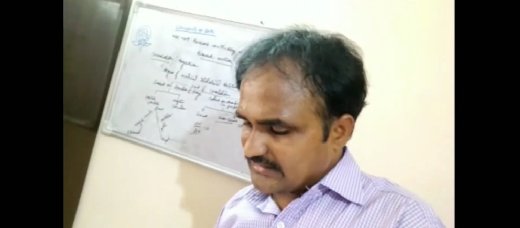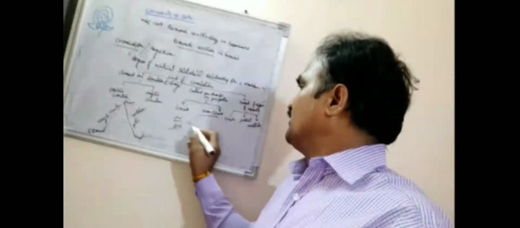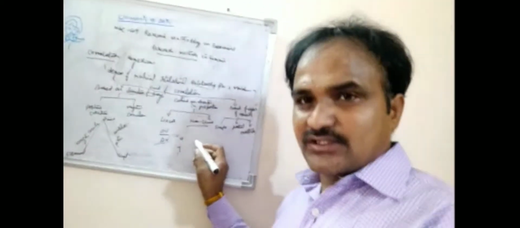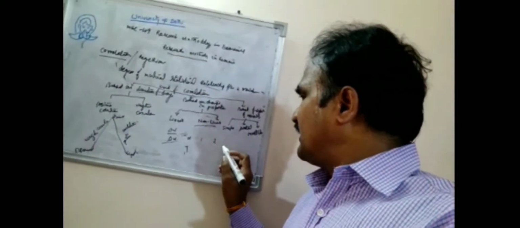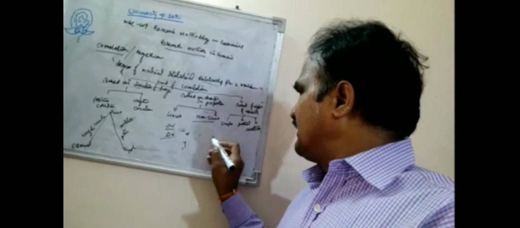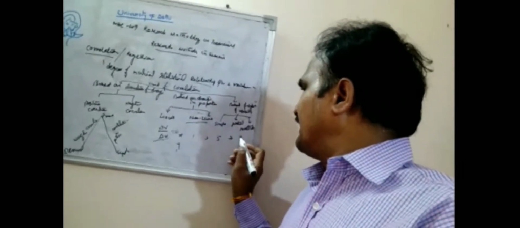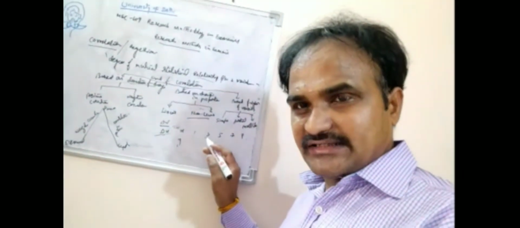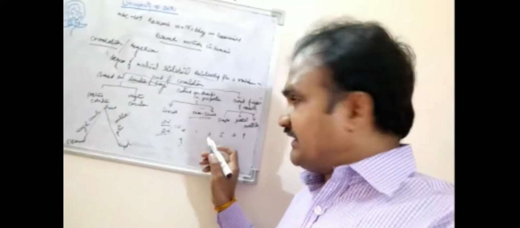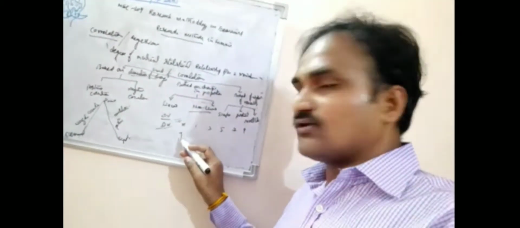To understand, here is a real example illustration. Suppose x is production, in microeconomic production. Take values 1 and 2, then 3 and 5, then 7 and 9. If the production is increasing by this much, you can say labor is increased. X you can denote as labor, and y you can denote as capital.